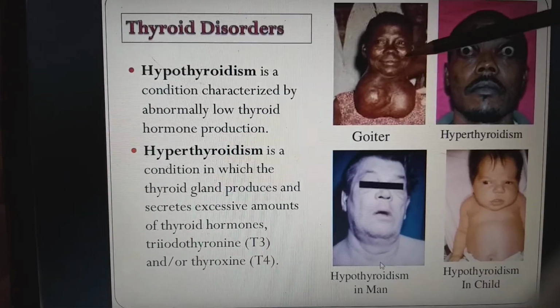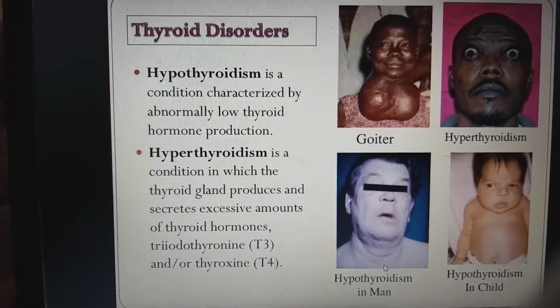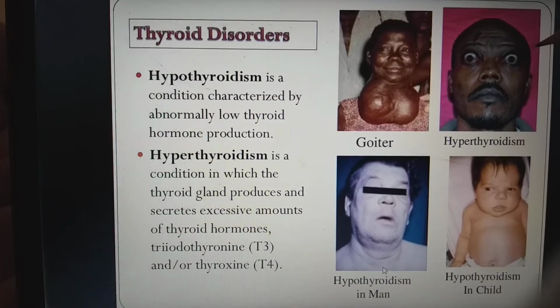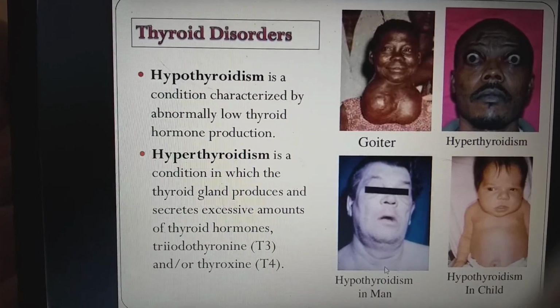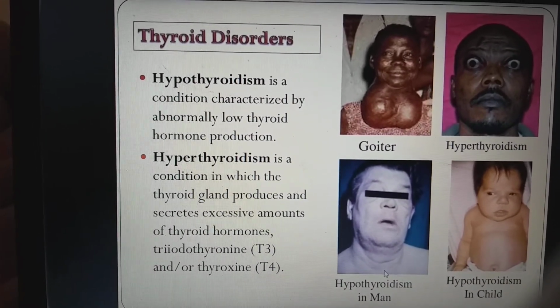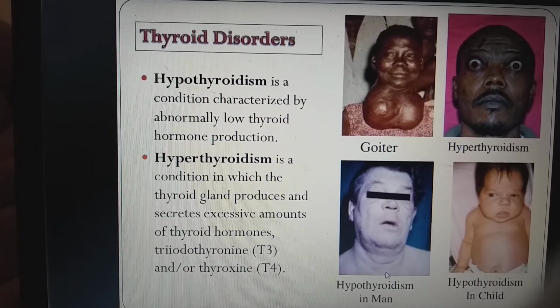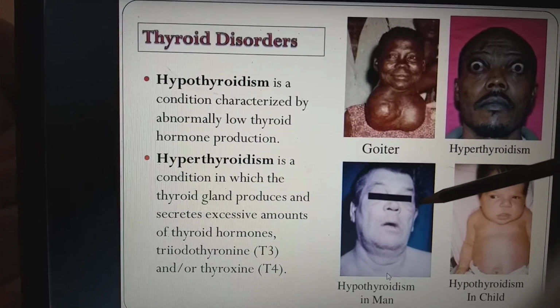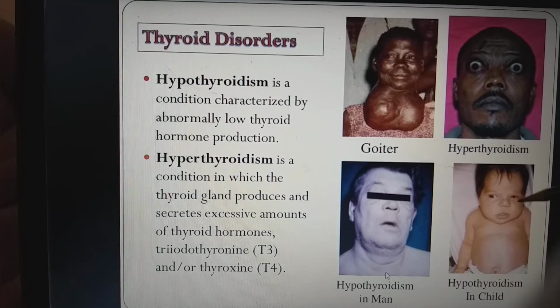So this is the goiter, enlargement of the thyroid gland. This is due to hyperthyroidism. This is exophthalmos, where the eyes look like they are coming out. So goiter and hypothyroidism in a man. This is hypothyroidism in a child.